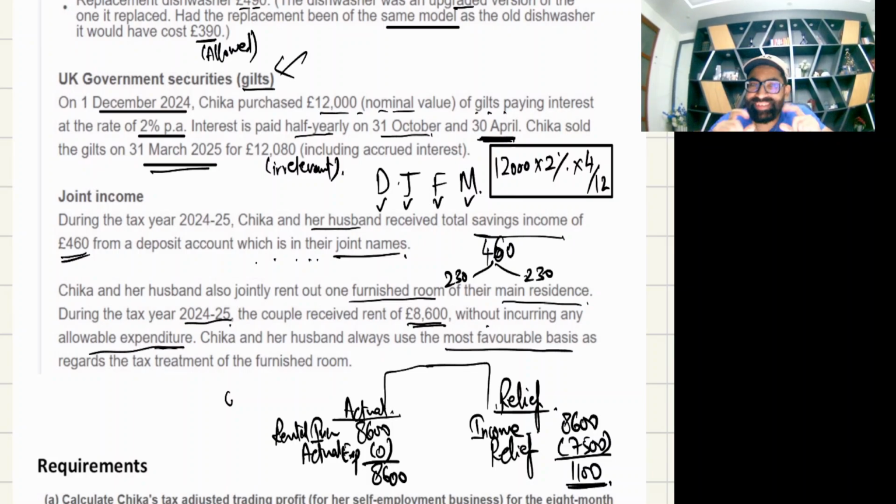Okay, but again, Chika and her husband are jointly renting. So this 1100 is between husband and wife, and the examiner is silent, so always 50-50. We are only calculating income for the wife. So half of 1100 is 550, which will go in the wife's account. That's it.